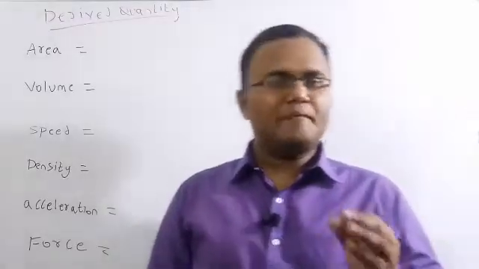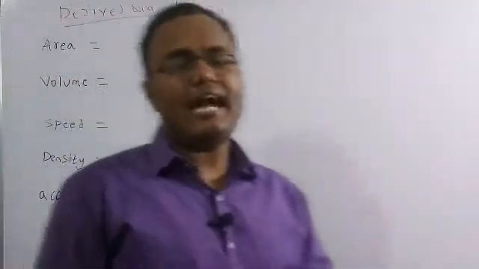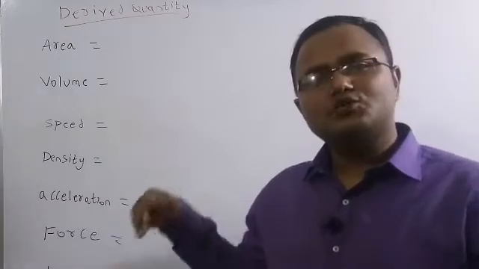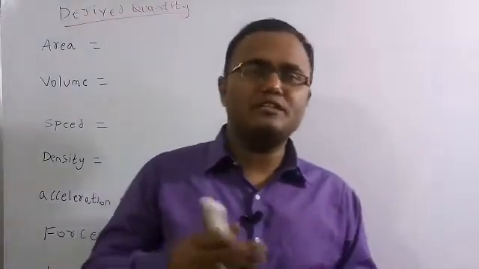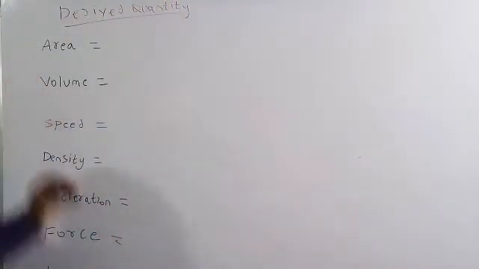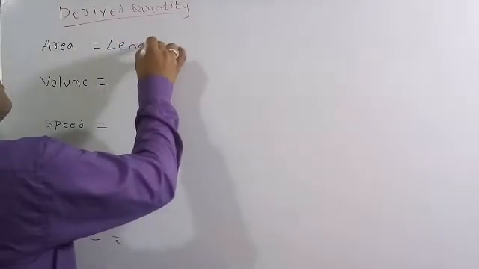So we have discussed the fundamental quantities and the respective units. Now we will discuss the derived quantities and also the units. Some of the derived quantities I am going to explain here. With this concept you can write the expression for the different types of derived quantity. So the first thing is area. Area is nothing but length into width.